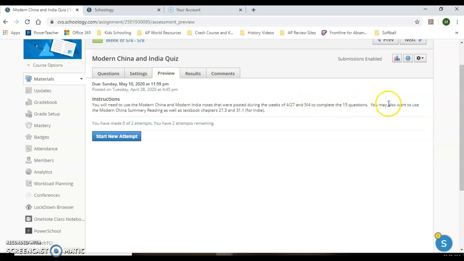To complete the 15 questions, you may also want to use the Modern China summary reading, the packet that you read to do the GRQ, and the chapter textbook sections. You can have 2 attempts. So if you do it the first time and you get a couple wrong and you want to do better, you can go ahead and take it a second time.